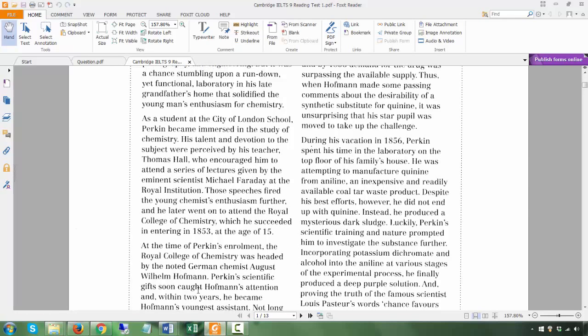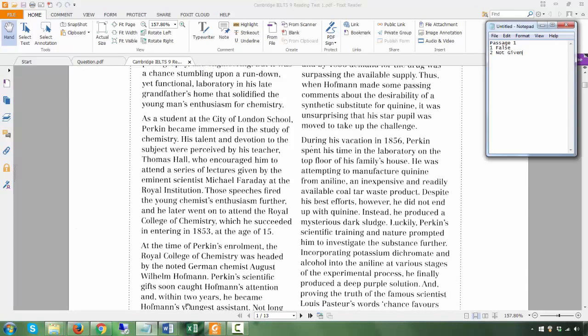Let me just put this notepad. All right, so I'll use the notepad to put the answer. So the thing is, when is the answer not given? When the text doesn't tell you. That means the statement is possible. It could be true, it could be false, but we don't know. Now, it is false when there's something in the passage which totally contradicts the statement. It is not possible that it is true. It is not possible that it's false.